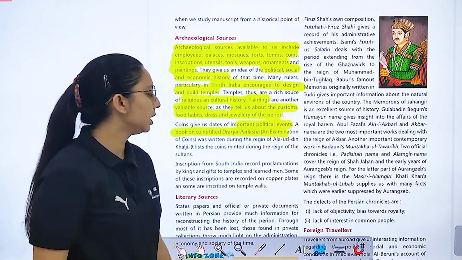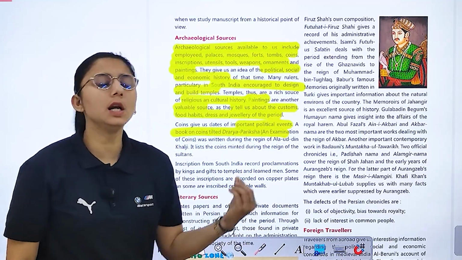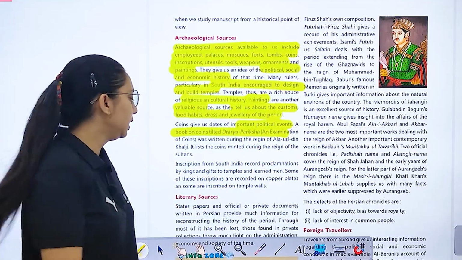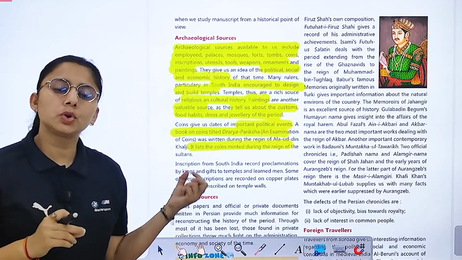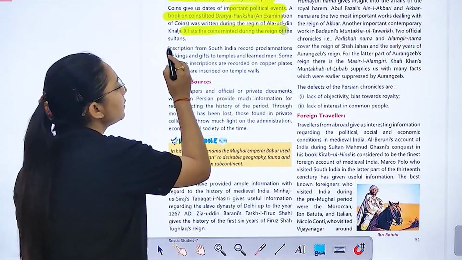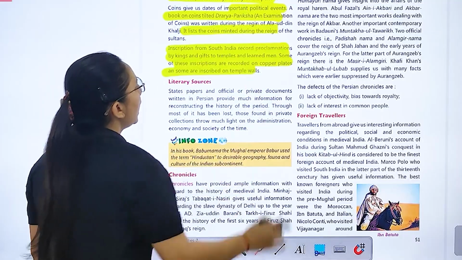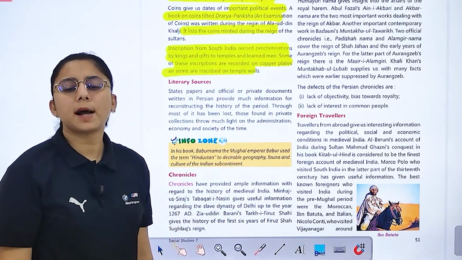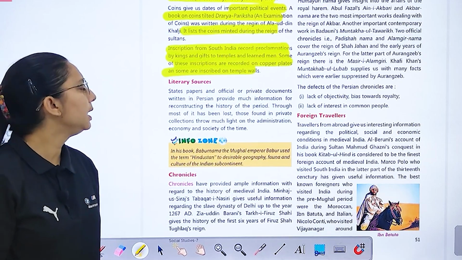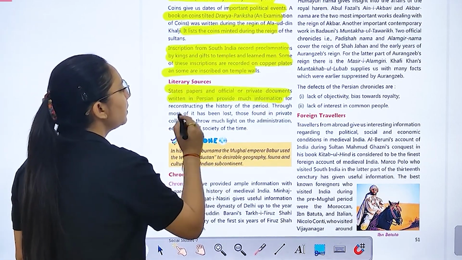Book of coins, जिसका नाम था दराया परीक्षा, means an examination of coins. It was written during the reign of Alauddin Khilji. और यहाँ पे आपको जितने भी coins mint हुए during this time, उसकी आपको list available है. Now inscriptions from South Indian records proclaim the king and gifts to temples and learned men, and some are inscribed on temples. कुछ आपको कहाँ inscribed होते हैं? Temple walls. Literary sources, so state papers and official or private documents जो written होते हैं Persian.